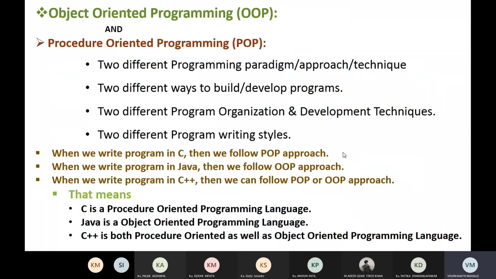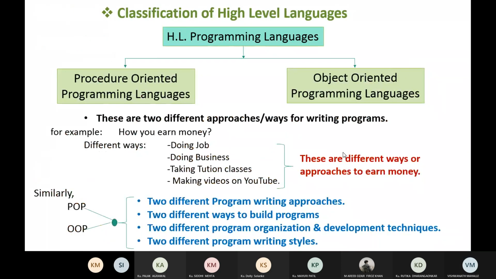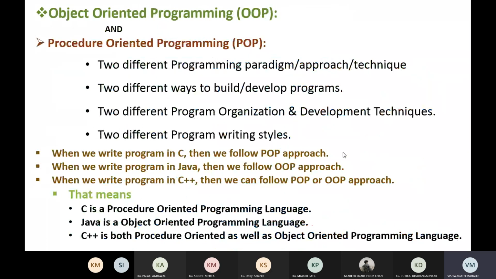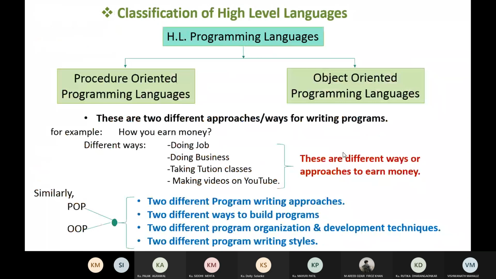So what is object-oriented programming? We have seen already that high-level programming languages are classified as procedure-oriented programming languages and object-oriented programming languages. Procedure-oriented and object-oriented are nothing but programming approaches for writing a program. They are two different ways of writing programs, so that we have seen.